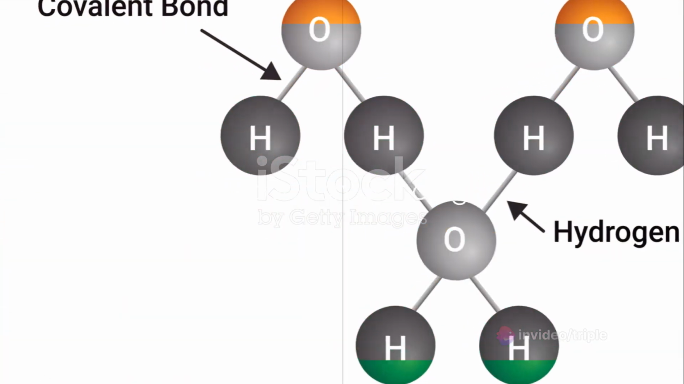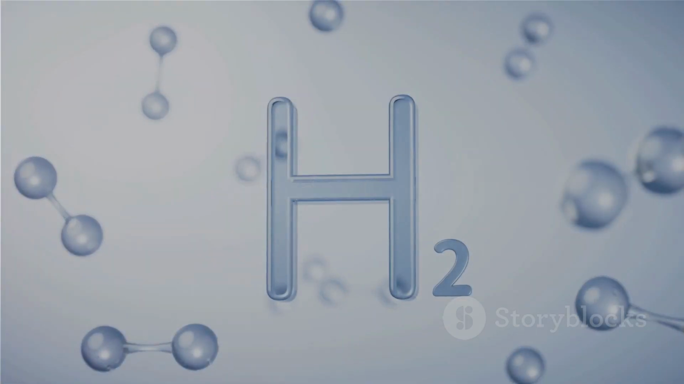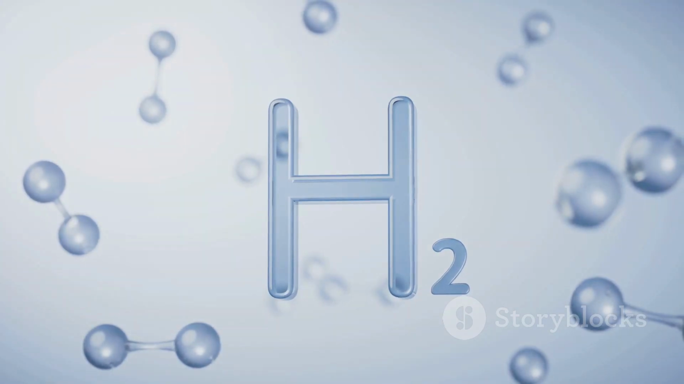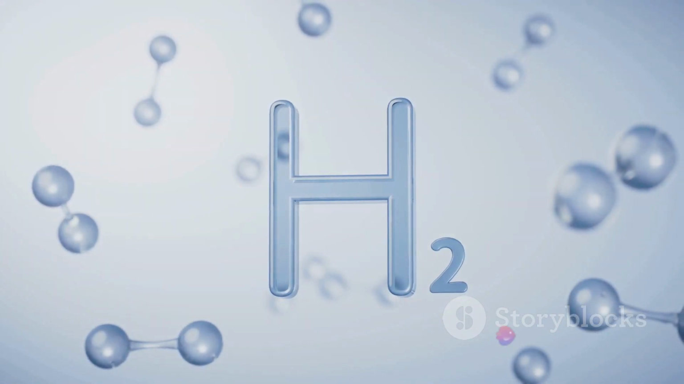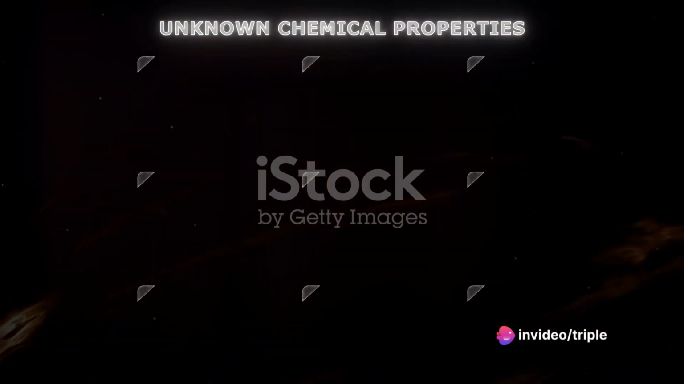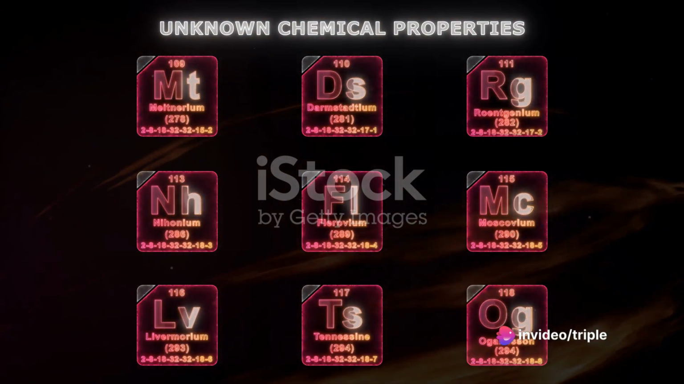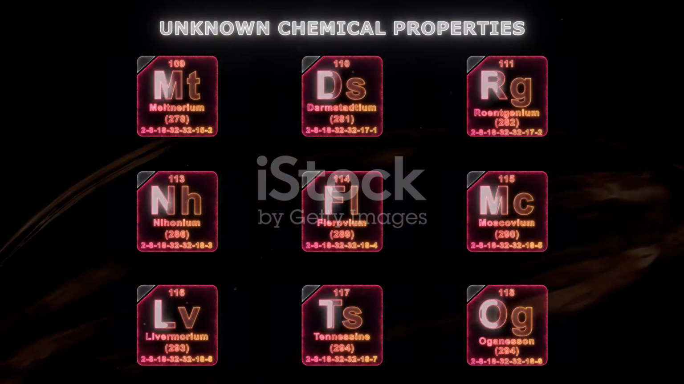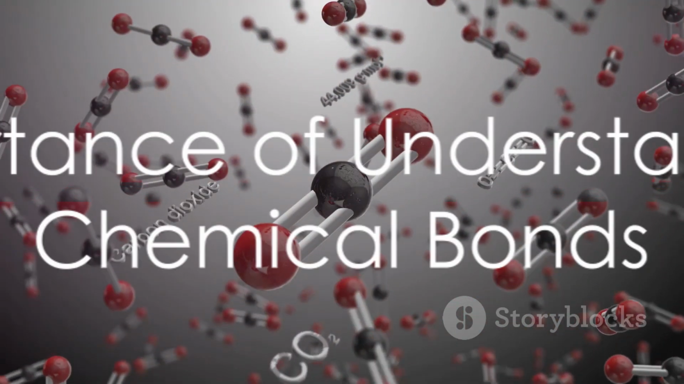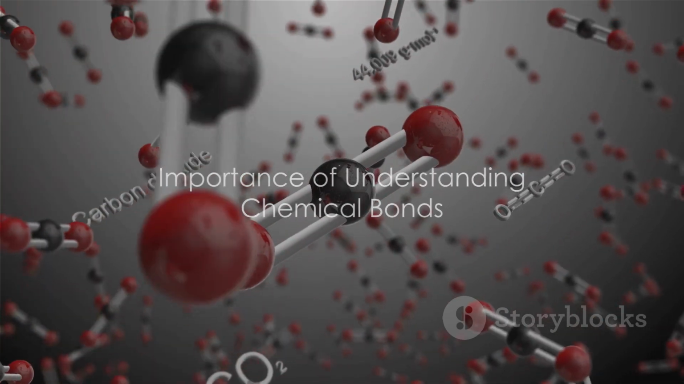Beyond these primary types of bonding, there are also secondary forms like hydrogen bonding, van der Waals forces, and dipole-dipole interactions. These bonds may be secondary, but they play a crucial role in determining the physical and chemical properties of substances. Understanding these types of bonds is vital for several reasons.